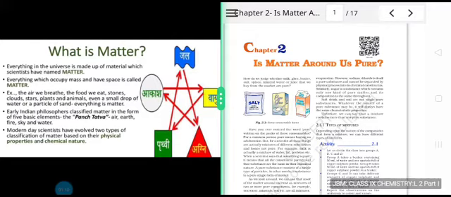Early Indian philosophers classified matter in the form of five basic elements: the Panch Tattva, air, earth, fire, sky and water. Modern day scientists have evolved two types of classification of matter based on their physical properties and chemical nature.